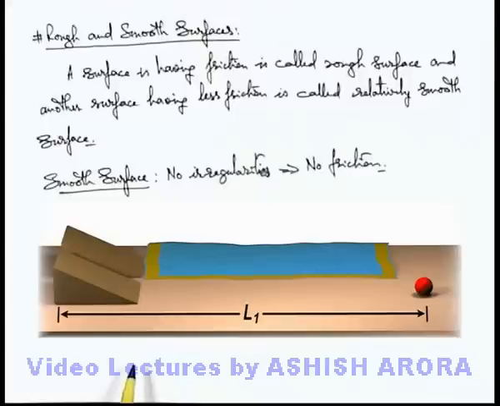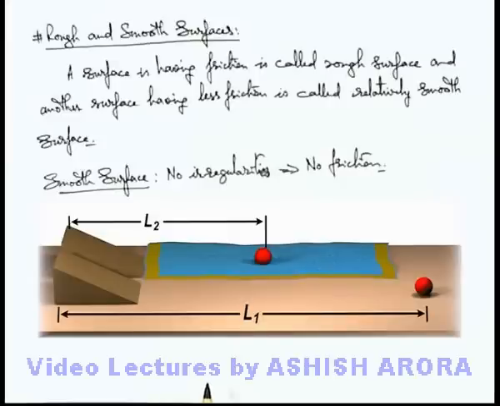But now in this situation, we have a piece of cloth on the table just at the point where the inclined plane is touching the table. Now when the same body is rolled down, you can see on the cloth it travels less distance before coming to rest. That means due to the cloth on the table, the friction is more, and due to more friction, speed decreases relatively fast. Or you can say it will come to rest very soon compared to the first case, sooner than the first case.